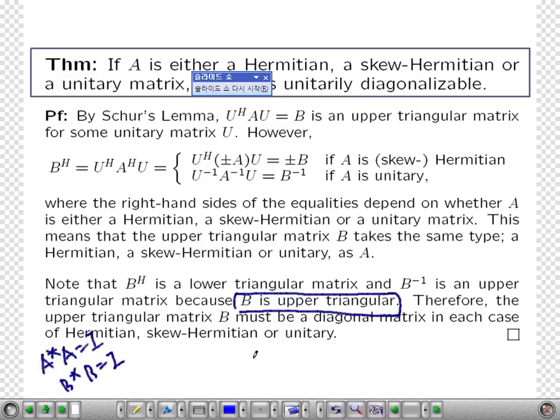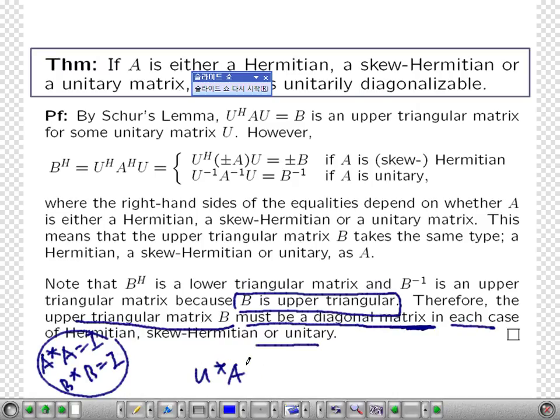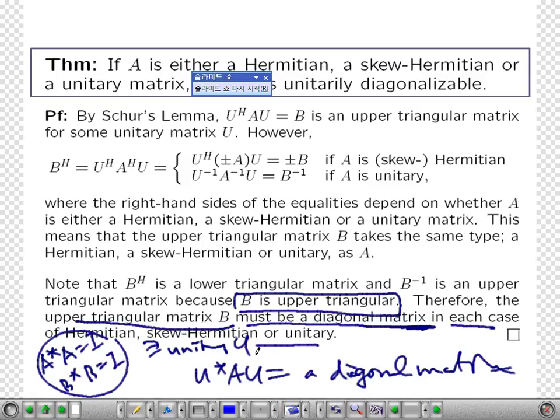Same thing: the upper triangular matrix B must be diagonal as well, in a similar way. So there exists a unitary matrix U such that U star A U is a diagonal matrix for all three cases. So all those three cases are unitarily diagonalizable. That's what it says.